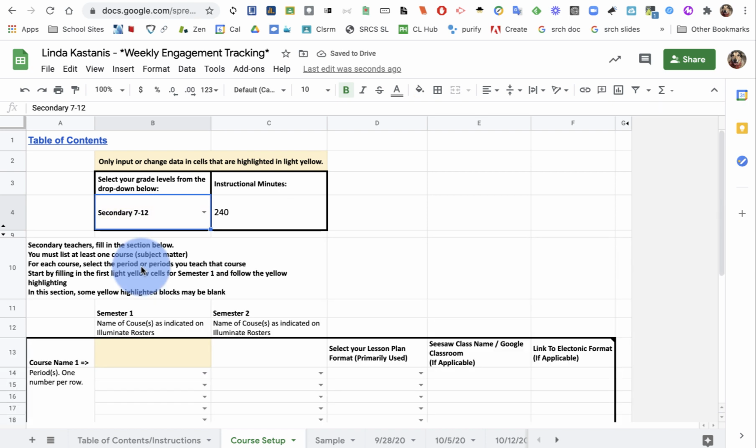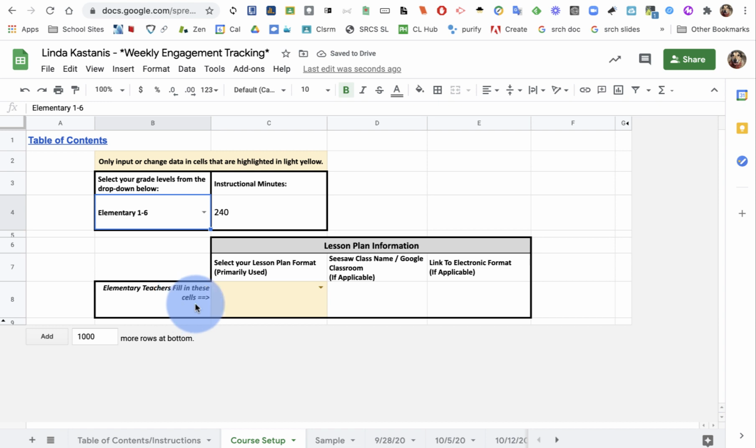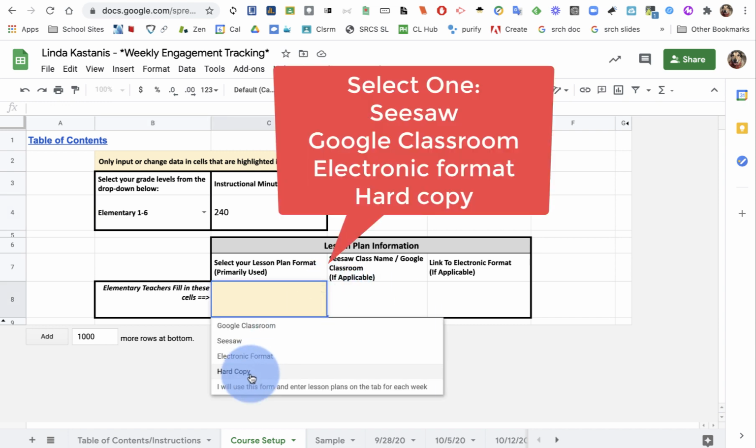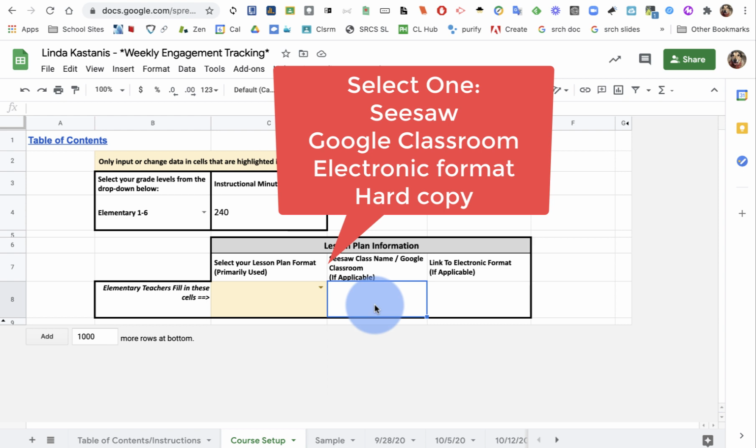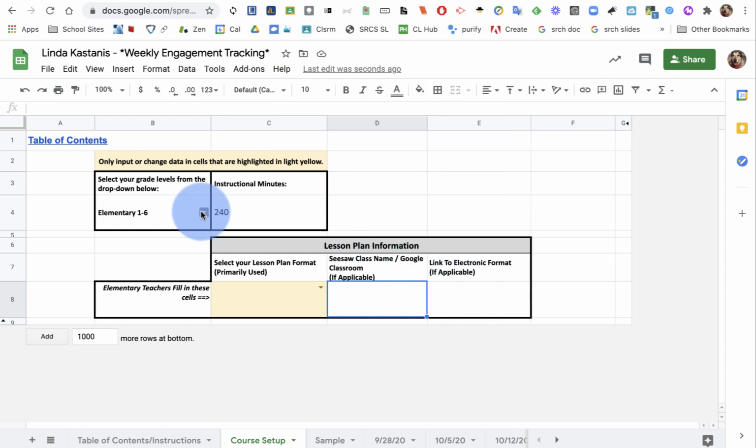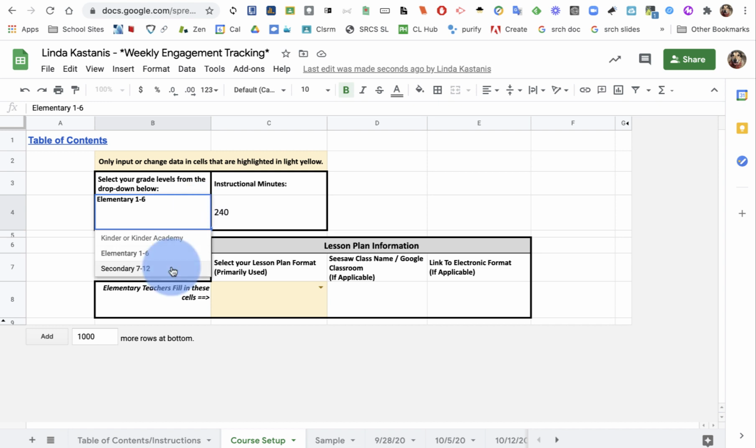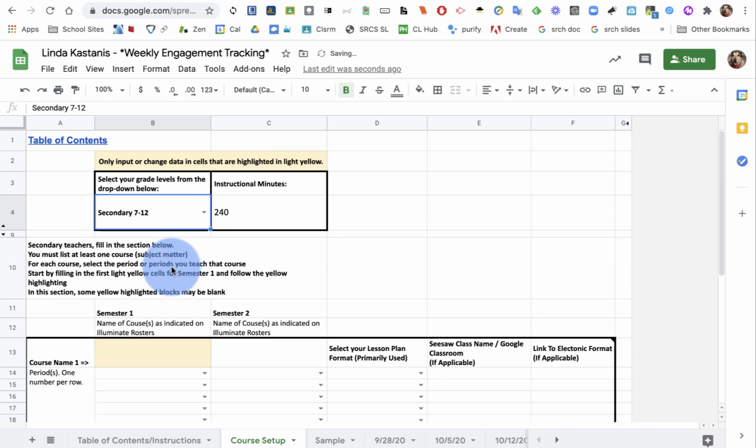And when I make that selection, I'm going to see some rows display. Now, if I had selected elementary, the rows would be different because elementary does not have different classes rostered to them in Elluminate. So I would only see a small selection if I had elementary. And on elementary, all I need to do is select my lesson plan format, put in the name of my Seesaw or Google Classroom, or a link to an electronic lesson plan format if I have it in a different location. So let's look now at secondary, because it's a little bit harder on this first page.